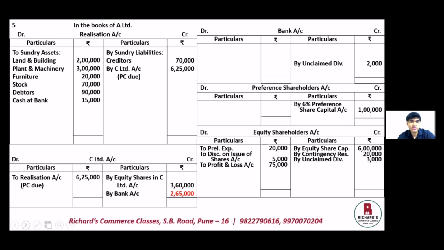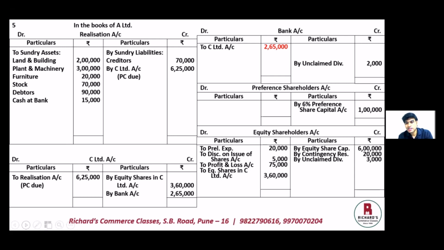Transferring this to the respective accounts now, equity shares in C Limited belong to the equity shareholders, so it will be transferred there. So on the debit side of equity shareholders account, we have to equity shares in C Limited account worth 3,60,000, and of course 2,65,000 will go to the debit side of bank account as to C Limited's account, 2,65,000. So now we have recorded purchase consideration due and purchase consideration received. Now moving forward, let us see what all aspects are left in respect of A Limited.